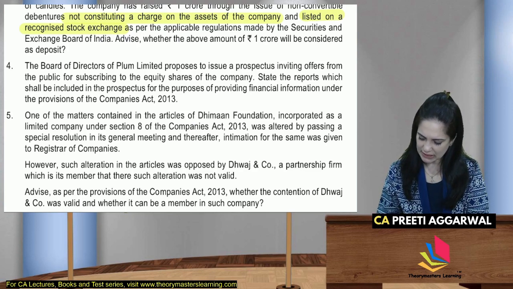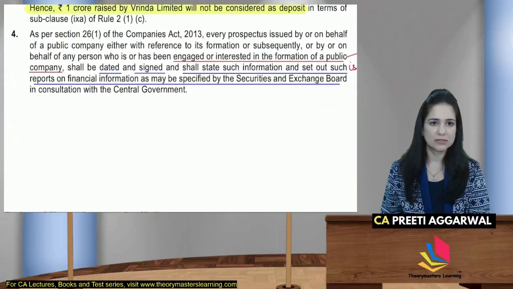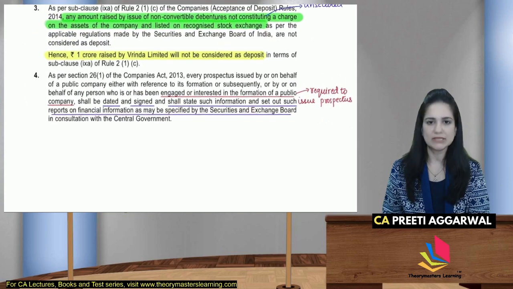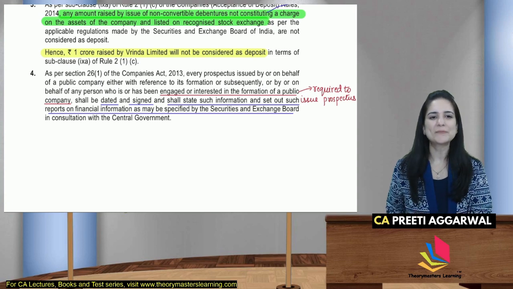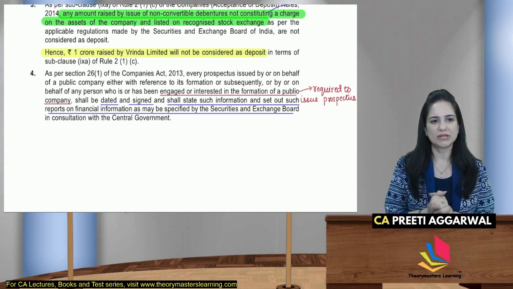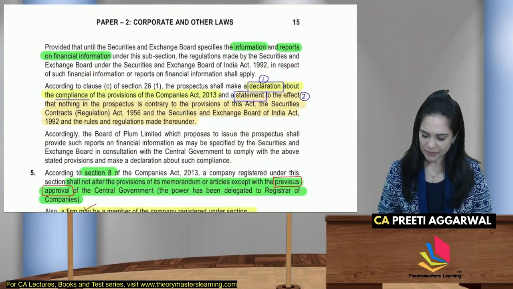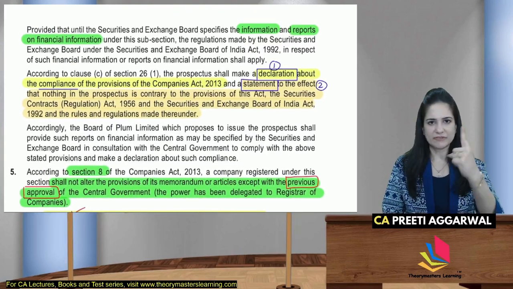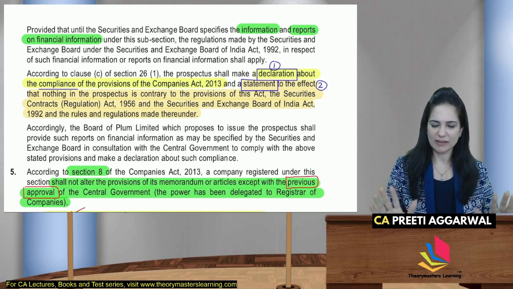So section 26, it's a theory question. Section 26 lists the matters to be stated in the prospectus. So anyone who is engaged in or interested in the formation of a public company, they shall date and sign the prospectus setting out the information as is required by SEBI in consultation with central government. So accordingly, you need to have a declaration. So first report is the declaration that all the provisions of the act have been complied with.